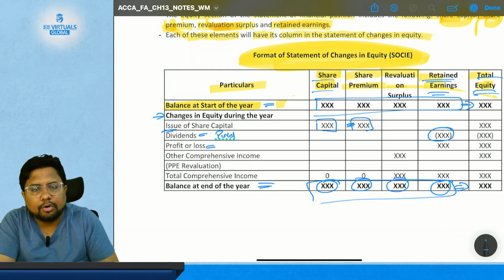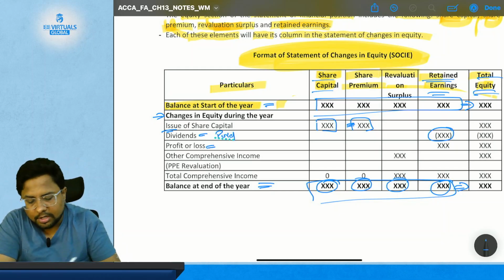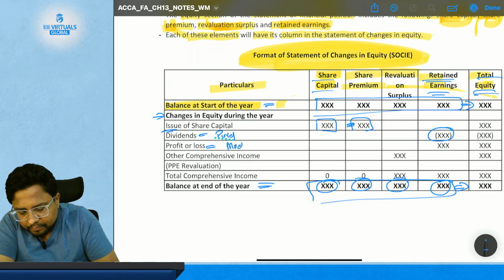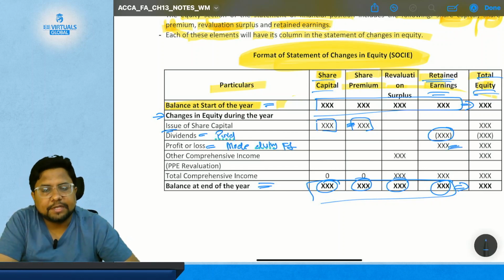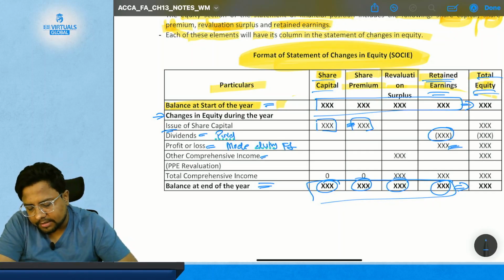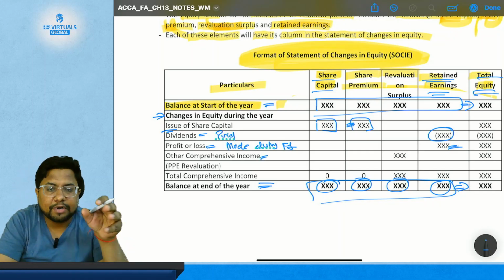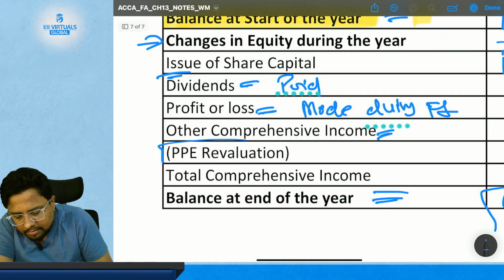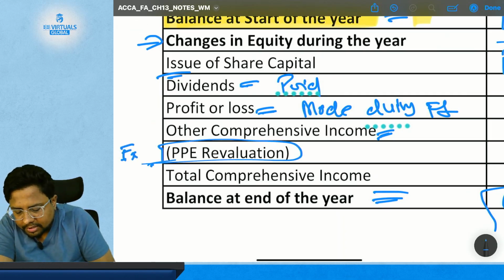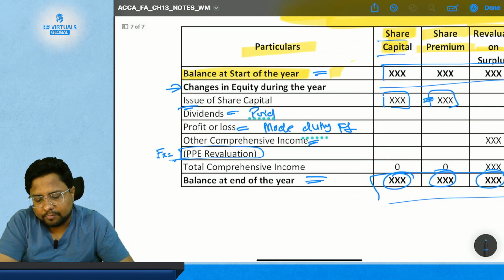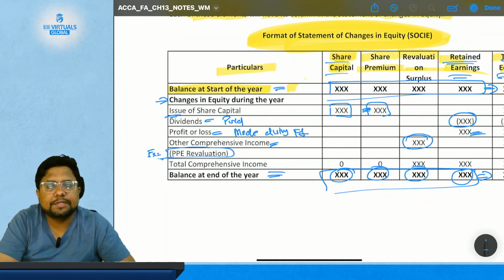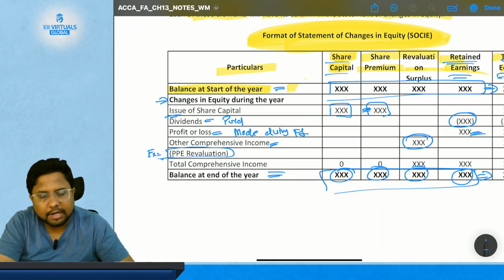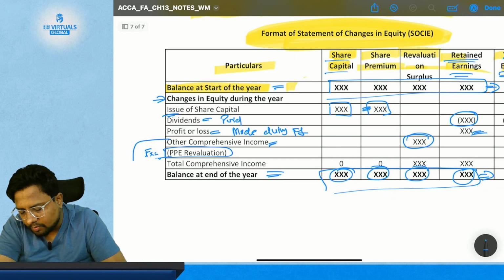Then you have profit or loss. Whatever profit you make during the financial year will get included in the retained earnings. Similarly, whatever other comprehensive income you made. Other comprehensive income means, for example, PPE revaluation. Suppose you have a PPE revaluation and your non-current asset has increased. It will be shown under the heading of revaluation surplus. So this is the one column.